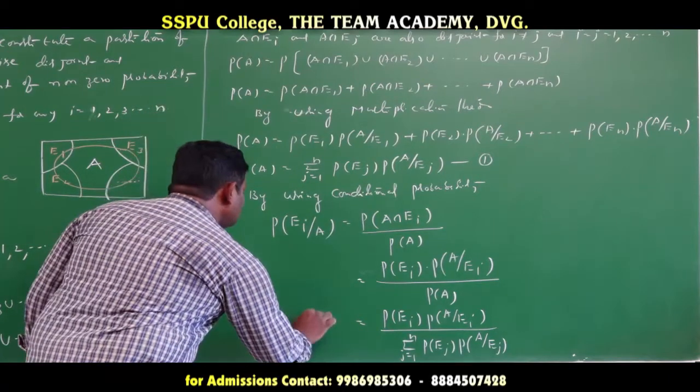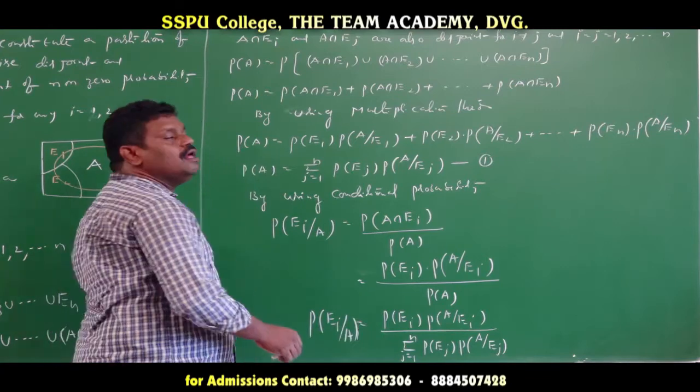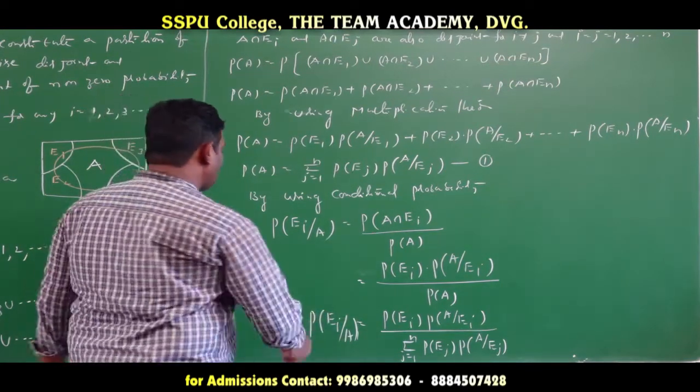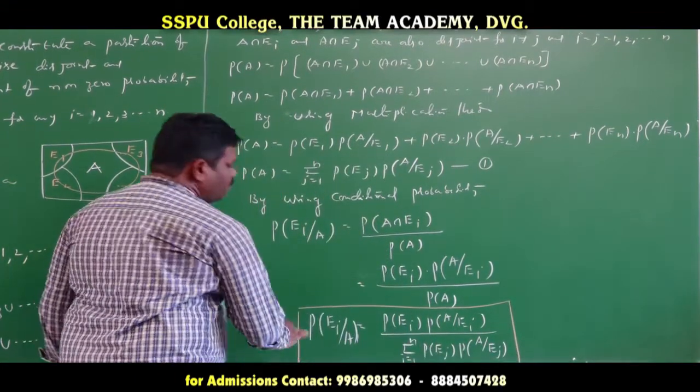This total value is equal to probability of Ei given A. So now this is the required statement for the Bayes theorem.